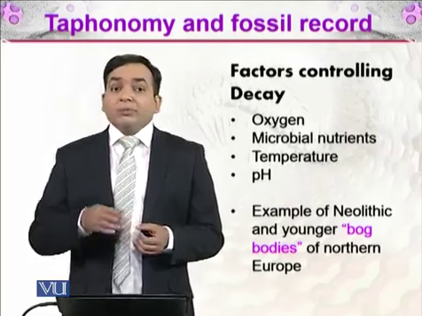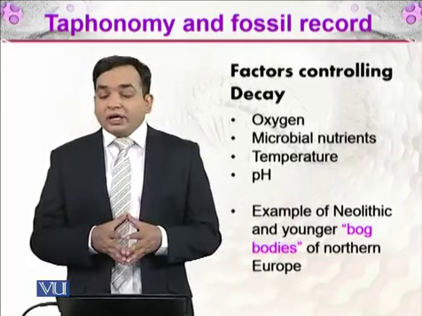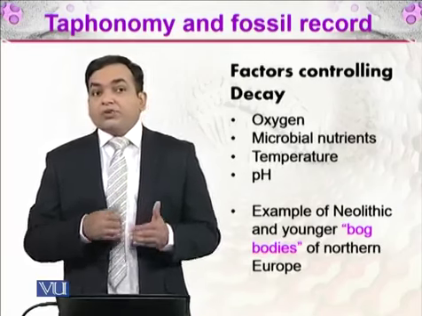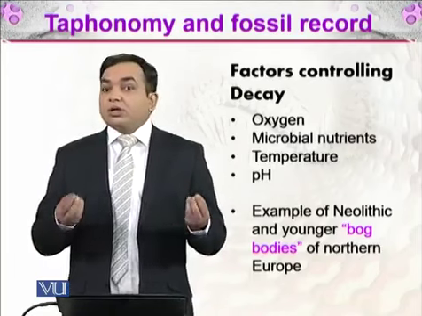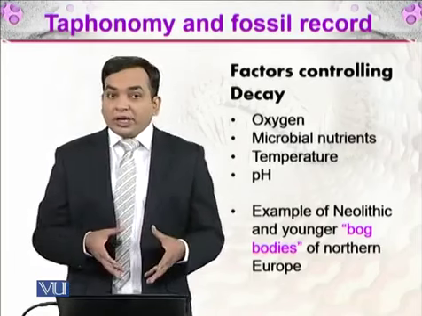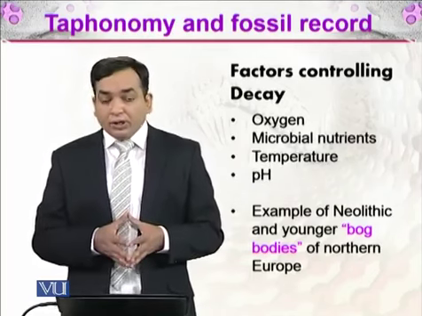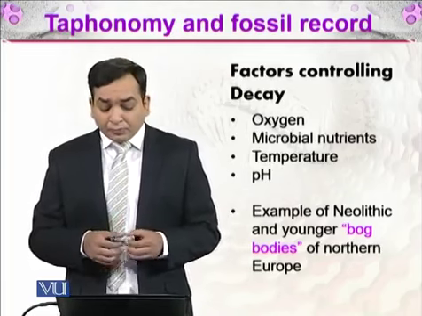The temperature: if the temperature is very high or very low, then the decaying process cannot complete thoroughly. And so is the case for the pH, right? If it is very acidic or very basic, the decaying organism cannot work in that environment, and they will not decay. The carcass will not decay in an excellent manner.